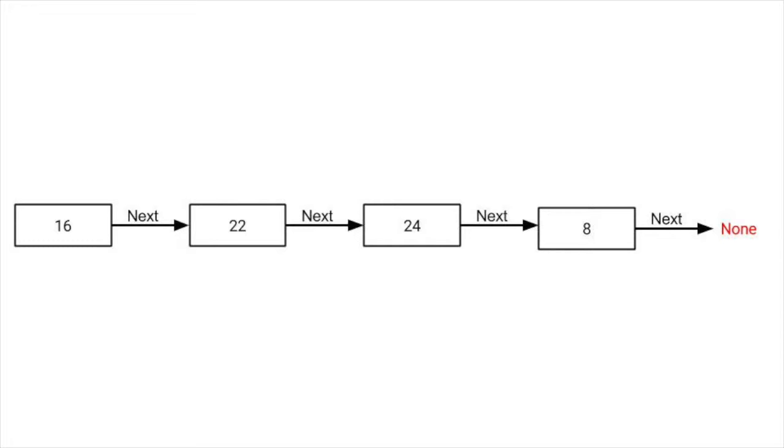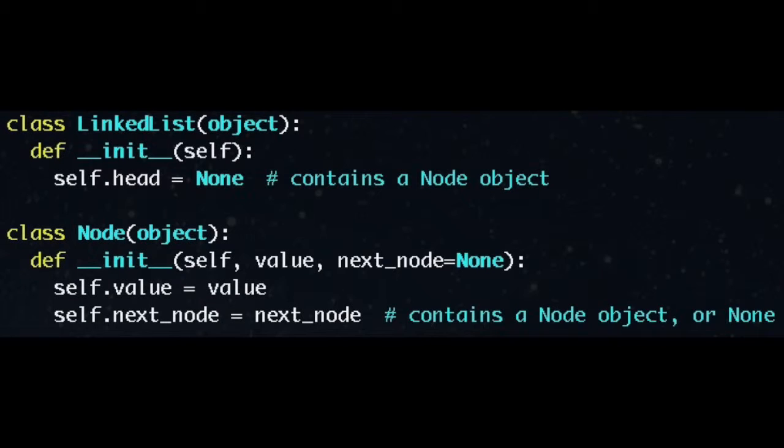This structure, where we only have next pointers, is the simplest kind of linked list, called a singly linked list. We'll also have a value containing the head node, or the first node in the list. From the first node, we can traverse the whole list using just the next pointers. Here's some sample code. The linked list object just stores the first node, and the nodes themselves contain a value and the next node object.